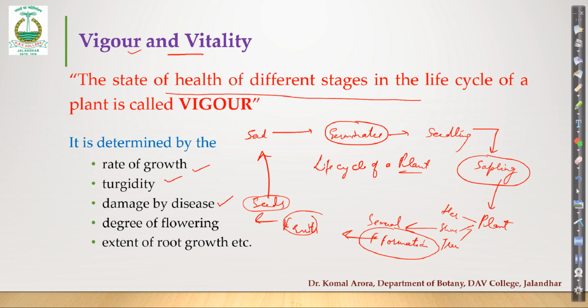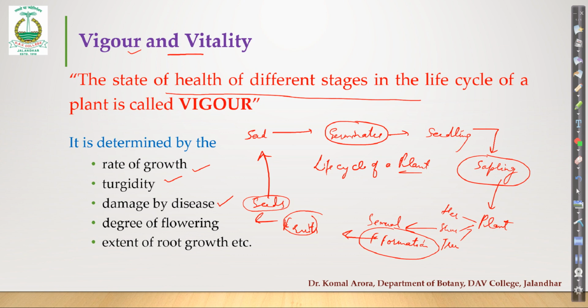Then damage by a disease. This is a very, very important factor. It may be some biotic or abiotic agent involved which may cause injury to the plant. And that may be because of, for example, if it is abiotic stress like chilling, very low temperature or very high temperature, that results in some kind of injury signs in the plant.